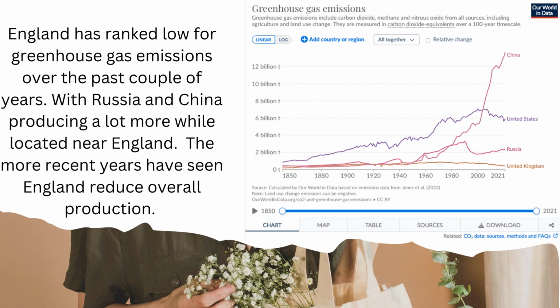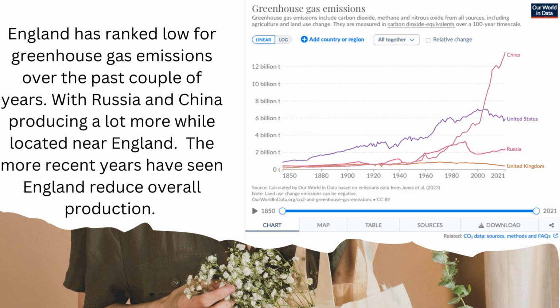England has ranked low for greenhouse gas emissions over the past couple of years, with Russia and China producing a lot more, and that's just a little reference for countries that are kind of near England. The more recent years have seen England actually reduce overall production. Greenhouse gas emissions include carbon dioxide, methane, and nitrous oxide, and this includes all sources. They are measured in carbon dioxide equivalents over a 1,000-year timescale.